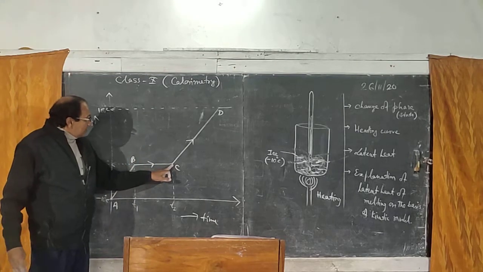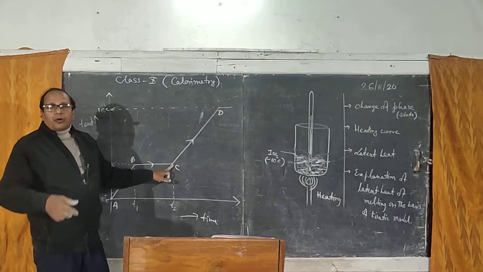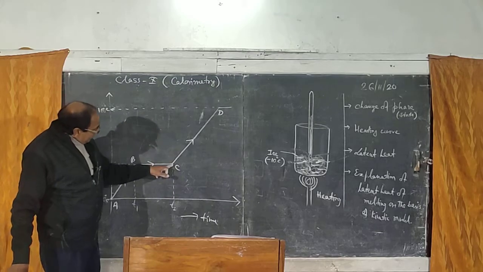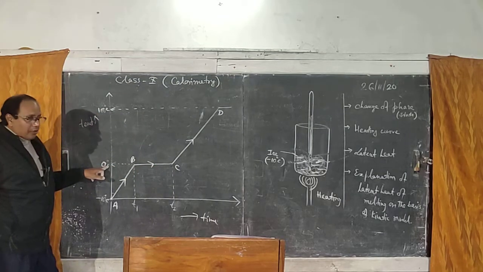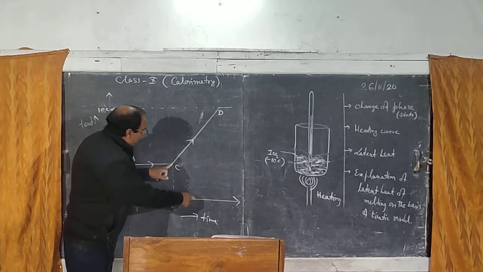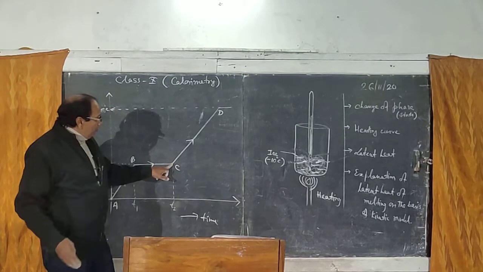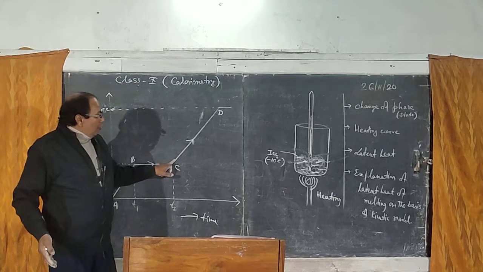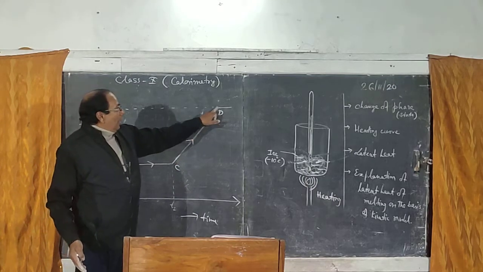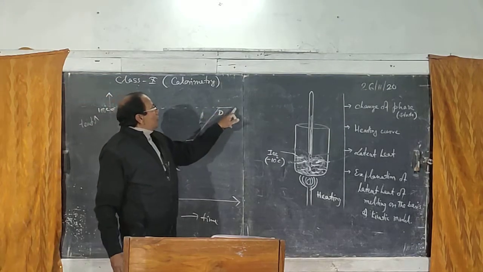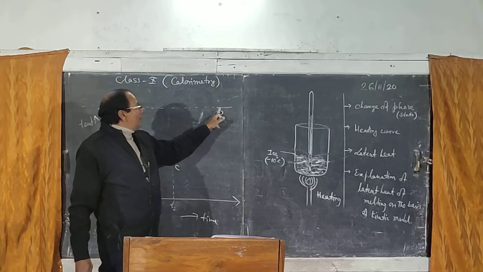At C the whole ice has converted into water, so the temperature is still 0 degrees Celsius. Beyond T2, if you keep on heating, the temperature of water starts rising from 0 to 100, right?